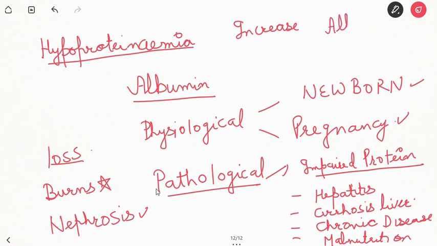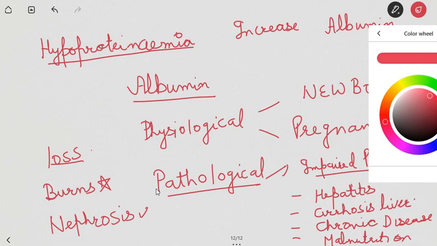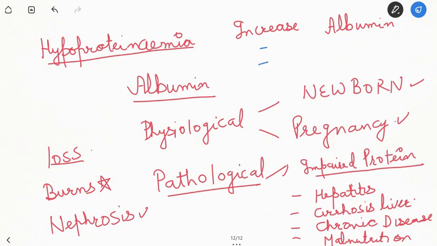Conditions in which there is increase in albumin. So remember, from your exam point of view, the albumin is increased in dehydration and congestive cardiac failure.